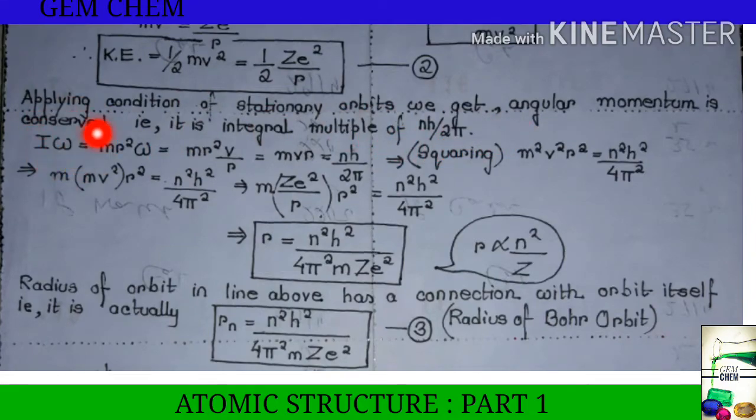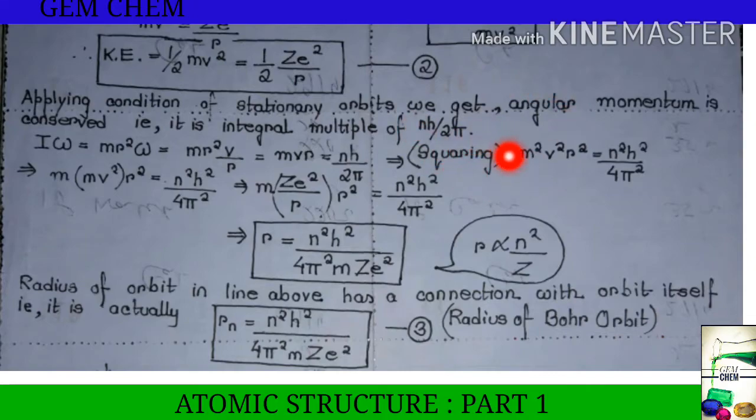Angular momentum is I omega. This is the formula from physics. Angular momentum is given by m r square omega, where I is equal to m r square. Now m r square times v by r, and this v by r represents omega. We get mvr equals nh by 2 pi.